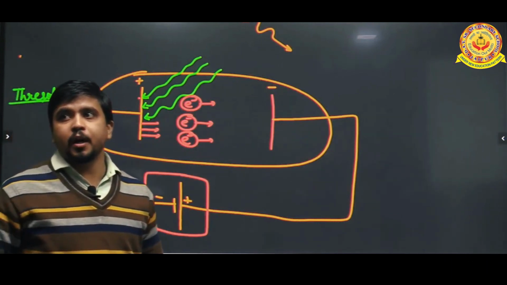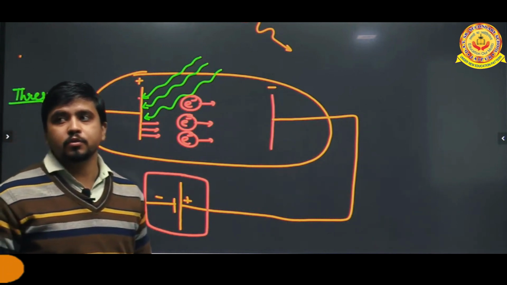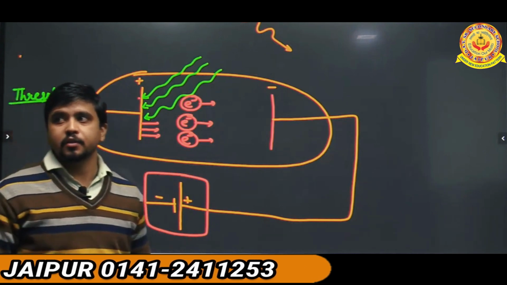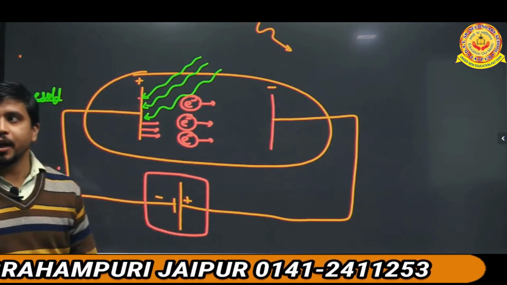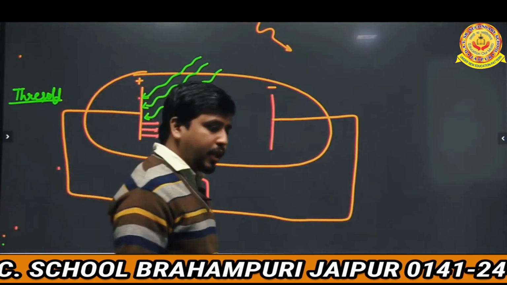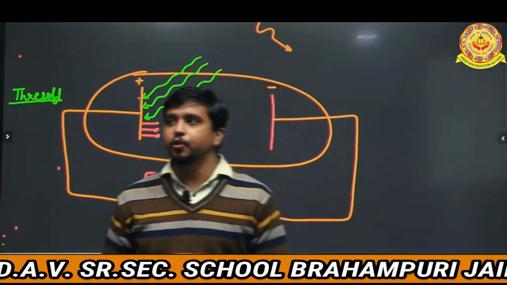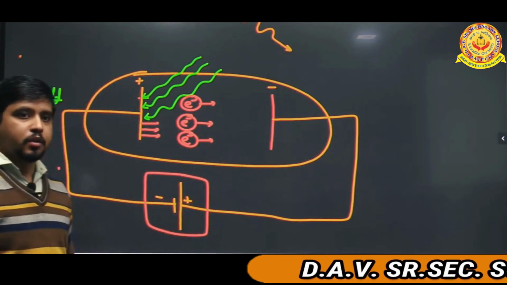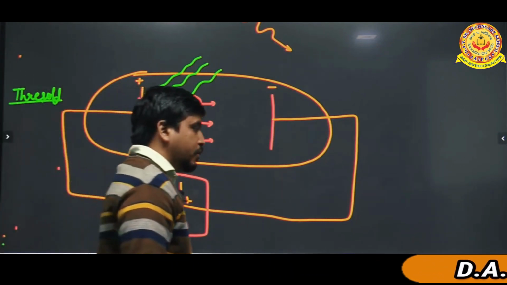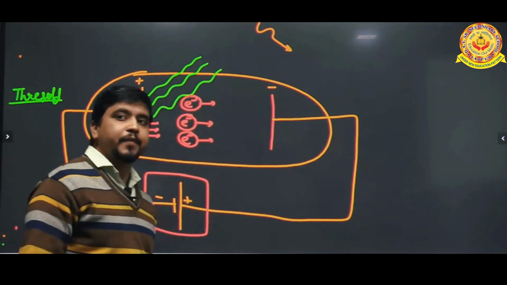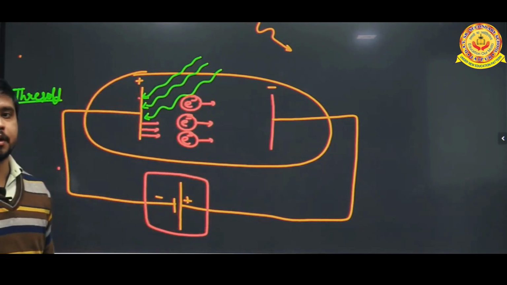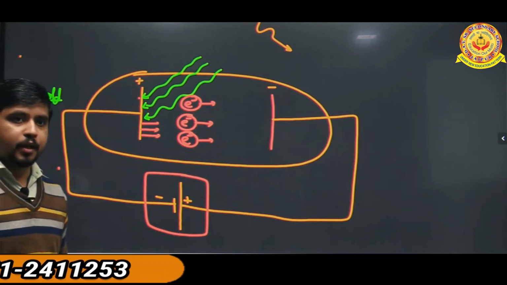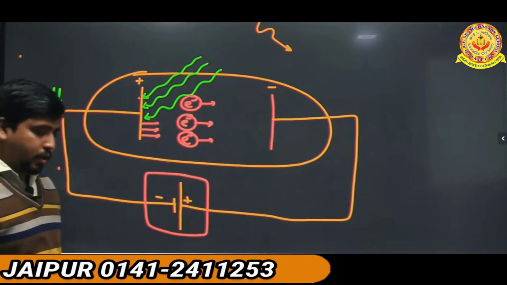The electric phenomenon produced by the help of photons is called the photoelectric effect. The word effect comes here by the help of photons only.